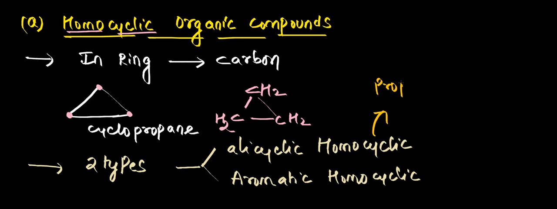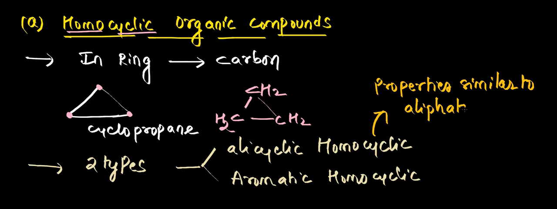Here the properties of these compounds will be similar to what? Will be similar to aliphatic compounds. Aliphatic compound means open chain compounds.